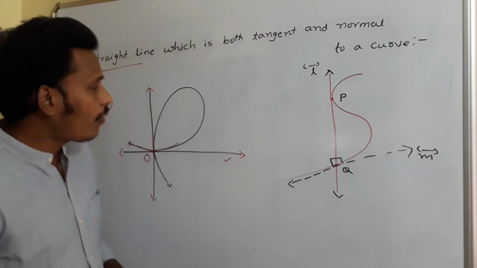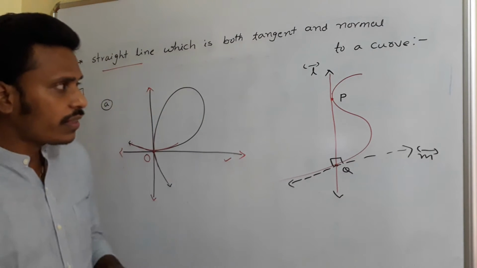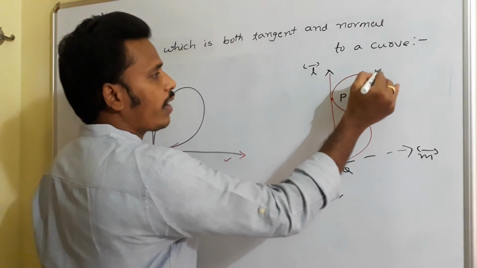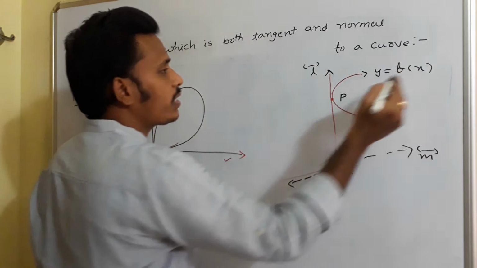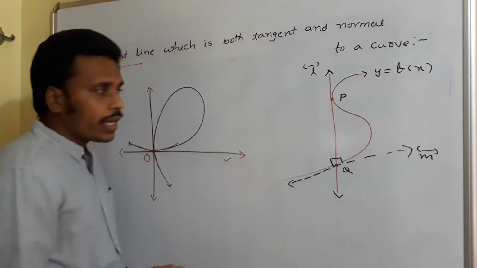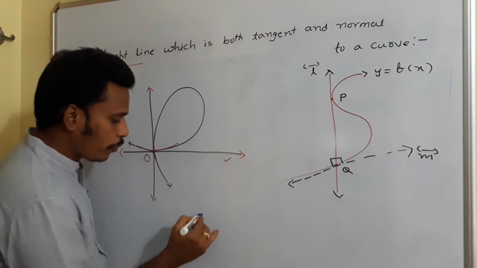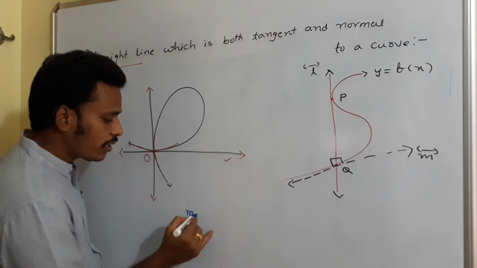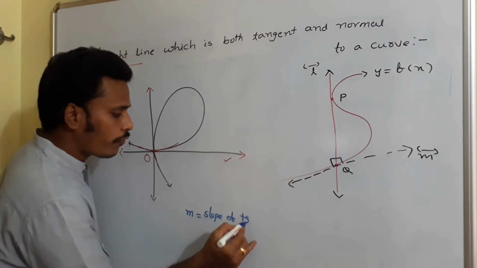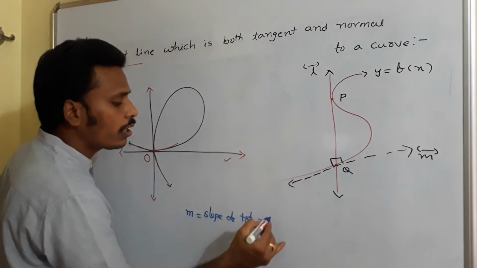Now I will give you one problem related to the second situation. See, first, if you take the point P and point Q, and the curve as y equals f of x, what is the fundamental rule? What is the logic which helps us to solve the problems? In this case, the line L acts like a tangent at P. Suppose I mention here m, which is the slope of the tangent. As we know, m equals the slope of the tangent, and in particular here, the slope of L.